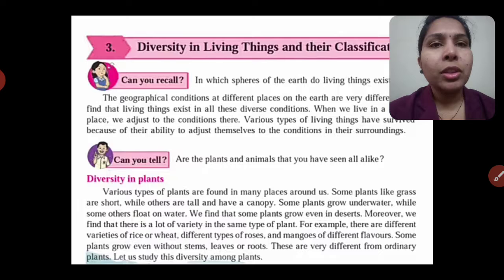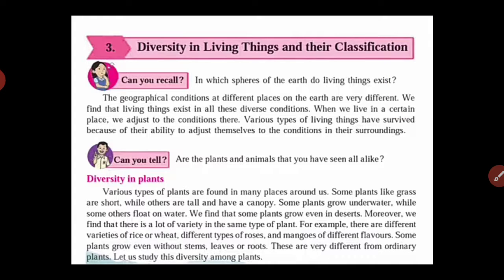Okay. So here, in this chapter we study by using some images and pictures. Okay, so see this carefully and also learn by heart. Okay, so here we start our third lesson.